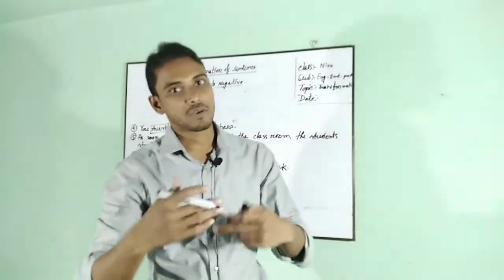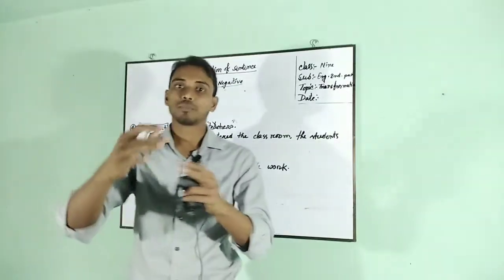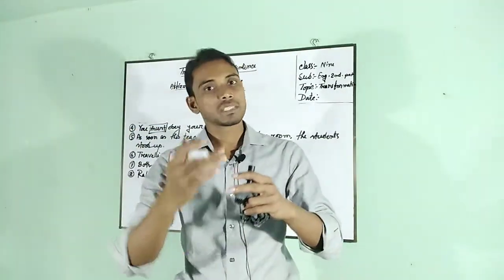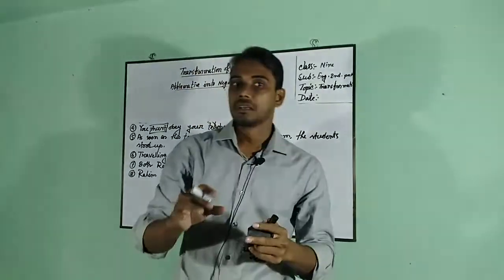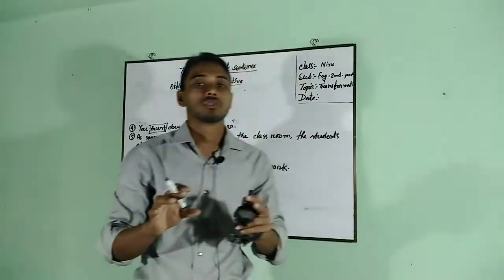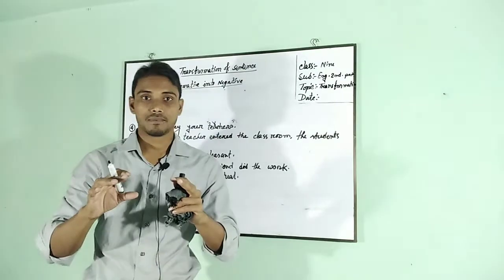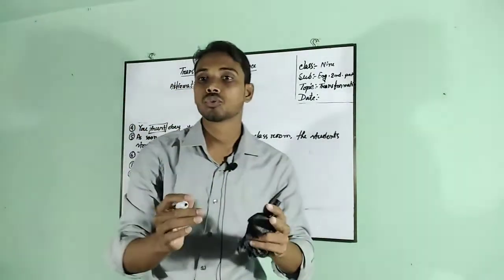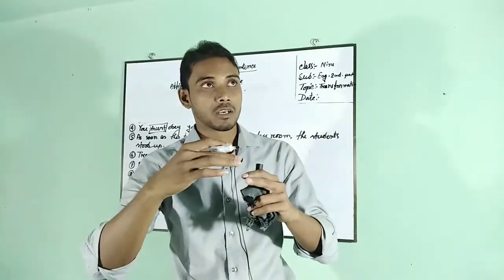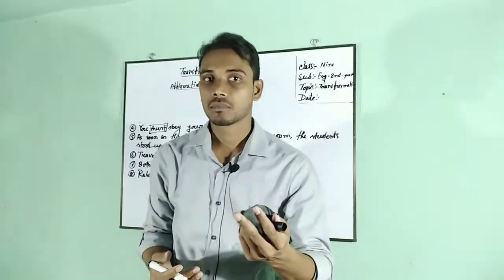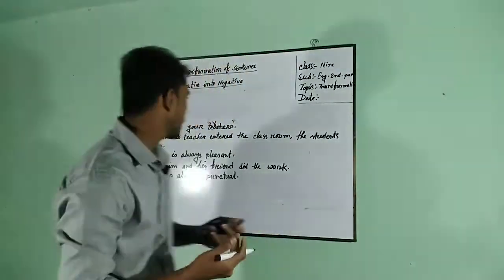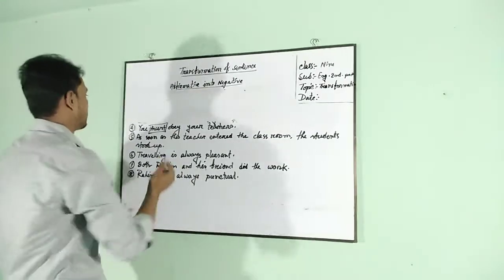If you use cannot but, you have to put the present form of the main verb. But if you use cannot help, you should write the ing form of the principal verb. Okay, that means V1 plus ing.